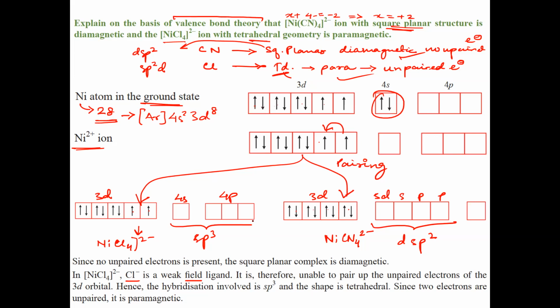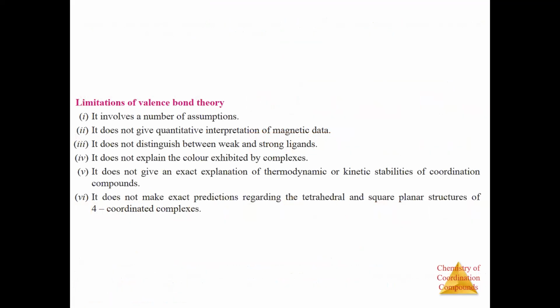You can write this information, but please remember that weak field ligand and strong field ligand are concepts of crystal field theory and not of valence bond theory. So if you don't have enough time, you can leave this part out if they are asking just to explain through valence bond theory. Usually people write them in answers. Now you all understood how to write these type of answers? Yes or no? Tell me. Yes, sir.